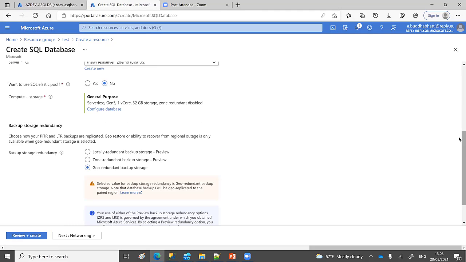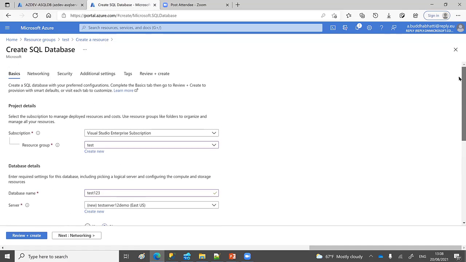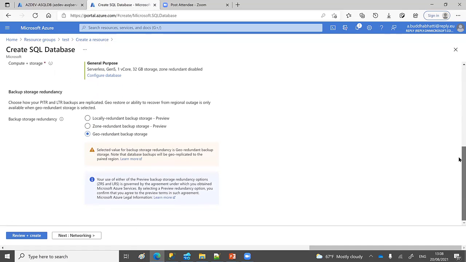Now in this section we are going to select which geo location we need. Do we need to have a backup in a different place, or only a local one, depending on our criteria or the problem which we are solving? If something is very sensitive and has to have a backup in multiple places, then we can do that.